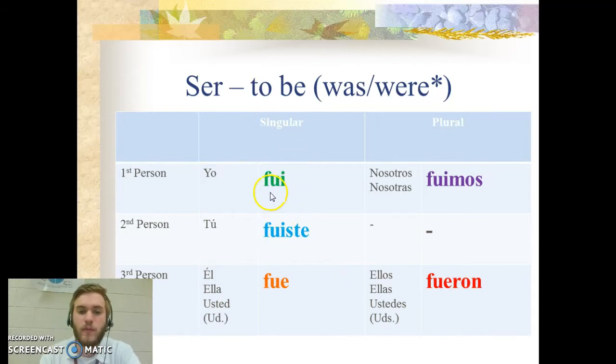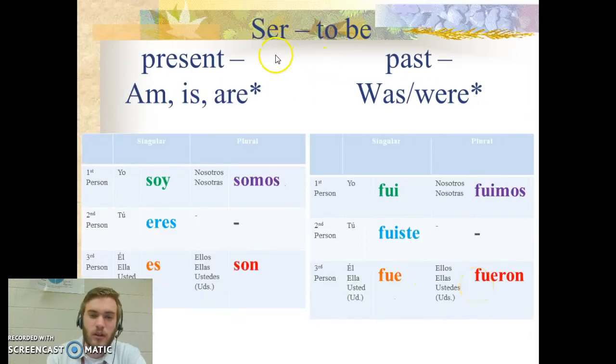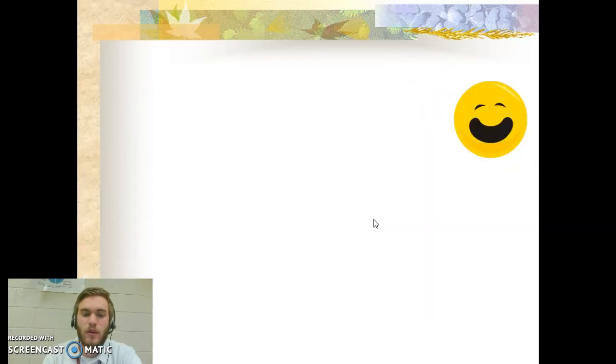So let's go ahead and say the forms again: fui, fuiste, fue, fuimos, fueron. And then ser in the present tense, as you remember, was also an irregular verb. Soy, eres, es, somos, and son. Remember to pause and make sure you write these down, fill out your notes as we go.